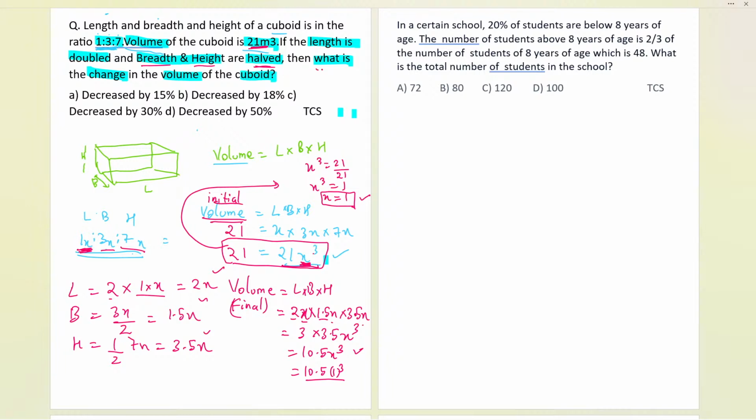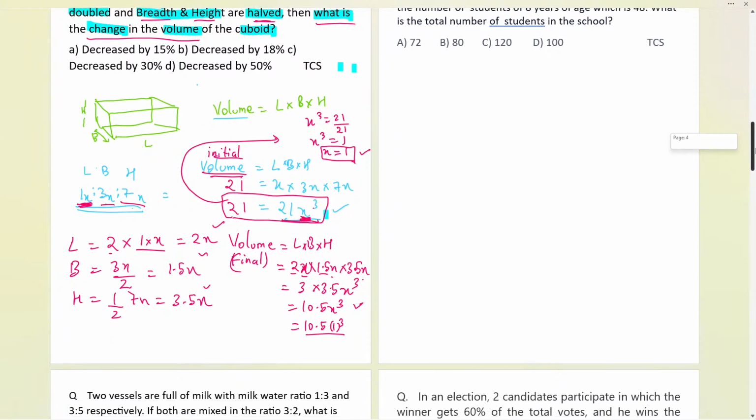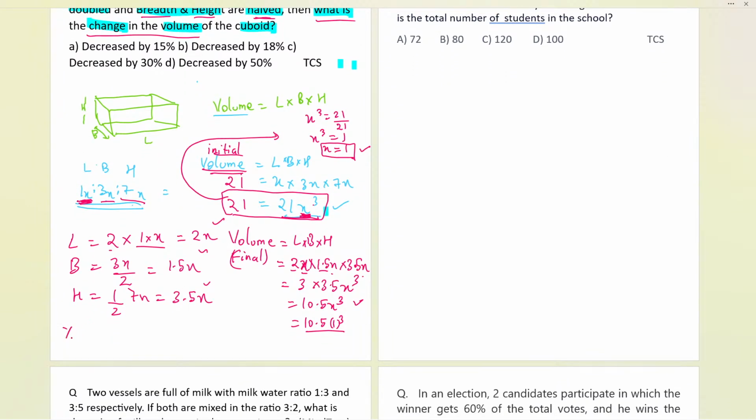Now we need what is the change in volume of the cuboid in percentage. The answer is asking in percentage. So now percentage change over here. Okay. So usually we write final minus initial. Final minus initial: 10.5 minus initially, that was how much? 21. Earlier it was 21, na, it was given already in the question. Divide final minus initial upon initial, we always write. Initial was 21 only, and then multiply by 100. This is the formula, we have it.